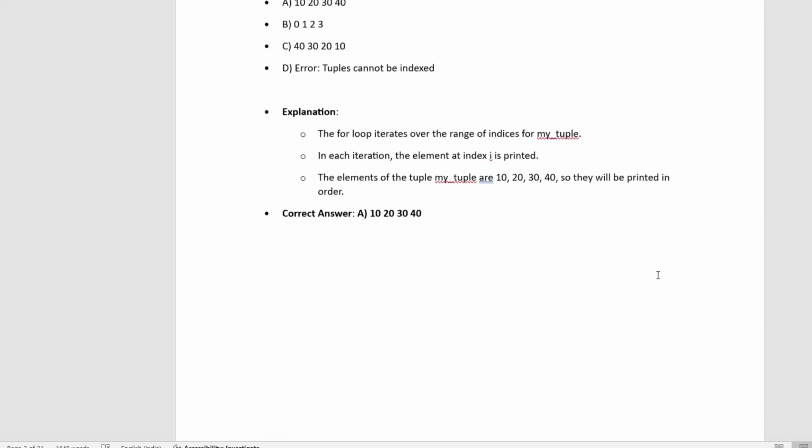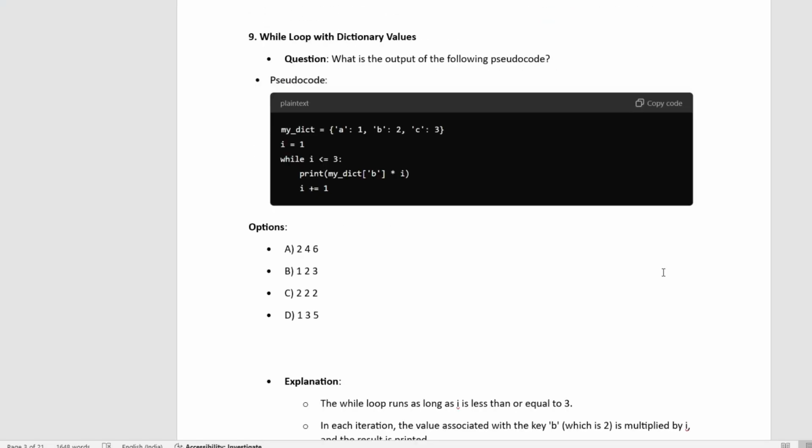So let us go to the ninth question. It has a while loop and a dictionary with values given. Let us go to the playground.